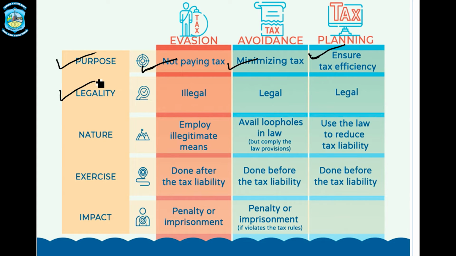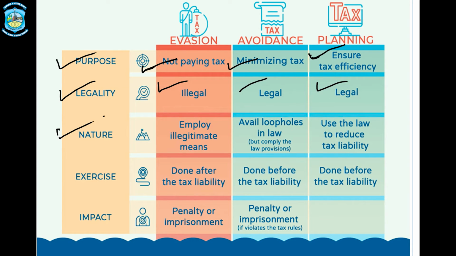Next, legality, that we already discussed. Tax evasion is not legal at all. It is an illegal activity, leads to a punishable crime. Tax avoidance is legal, but it is against the spirit of law. And about tax planning, it is 100% legal and moral.